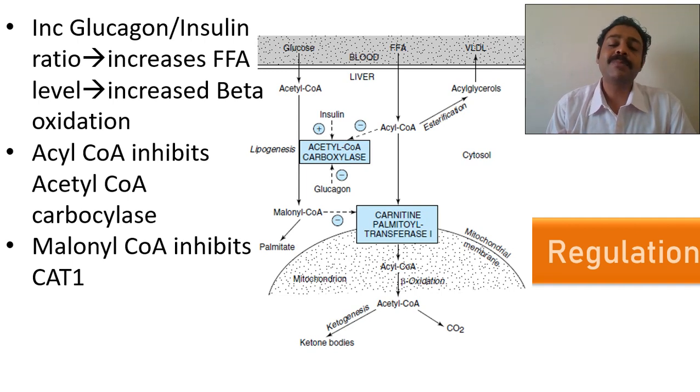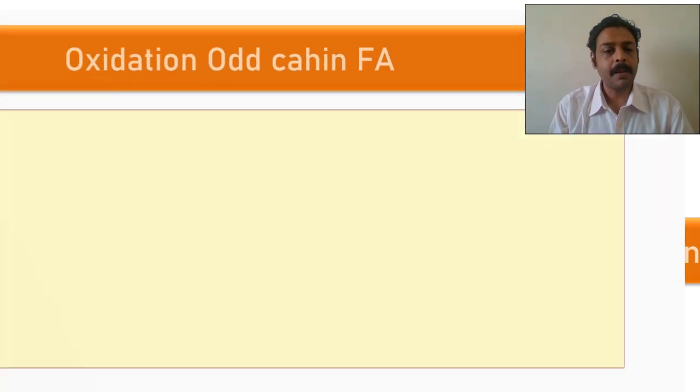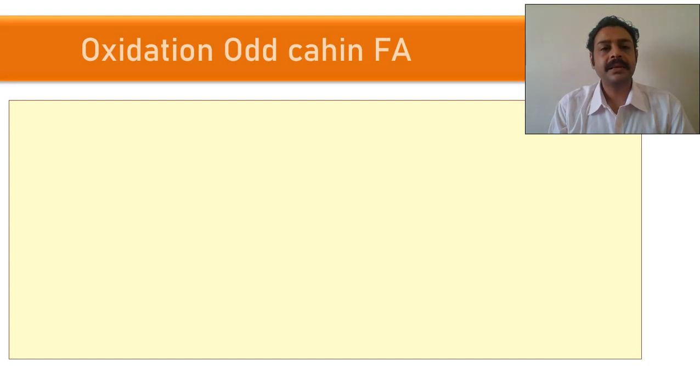You can see this malonyl CoA. Malonyl CoA is a product of fatty acid synthesis. So when it is more, we are in the fed state. This malonyl CoA will inhibit carnitine palmitoyl transferase 1, that is a beta oxidation enzyme. And this is a spelling mistake.